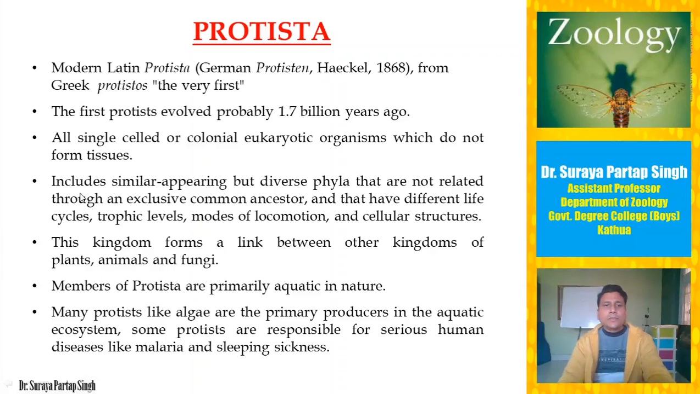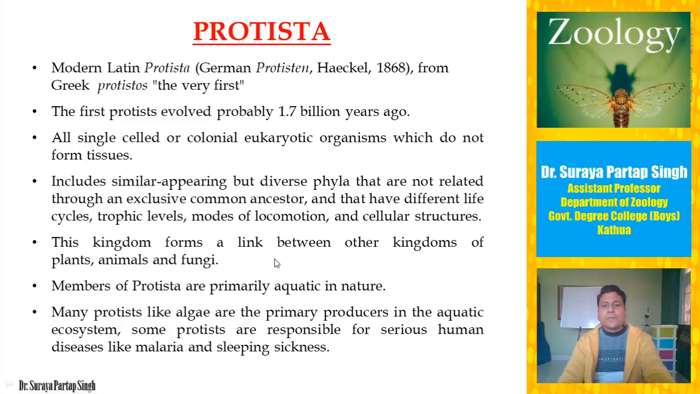So Protista includes similar appearing but diverse phyla that are not related through an exclusive common ancestor and that have different life cycles. Because they are not related to one another, they have different life cycles, different trophic levels, that means they feed upon different things, their modes of nutrition are different, their modes of locomotion are different, and their cellular structures are also different. So the only similarity among these individuals which we have kept under kingdom Protista is their unicellular or colonial nature and eukaryotic cellular components. That means they have a true nucleus.